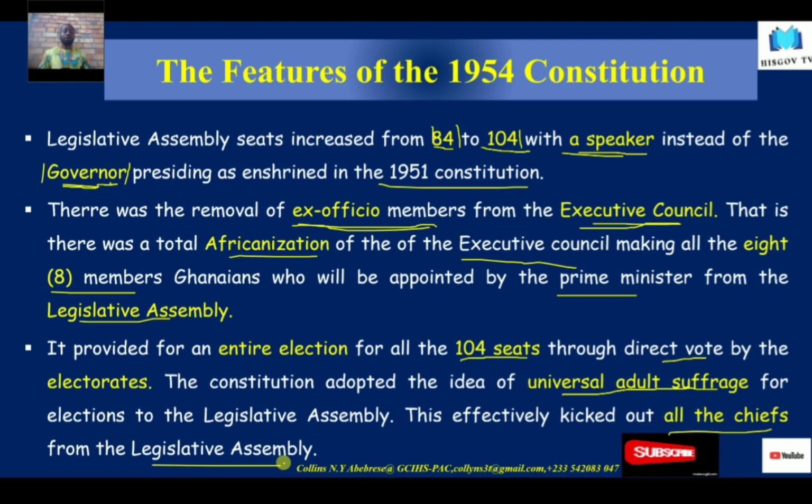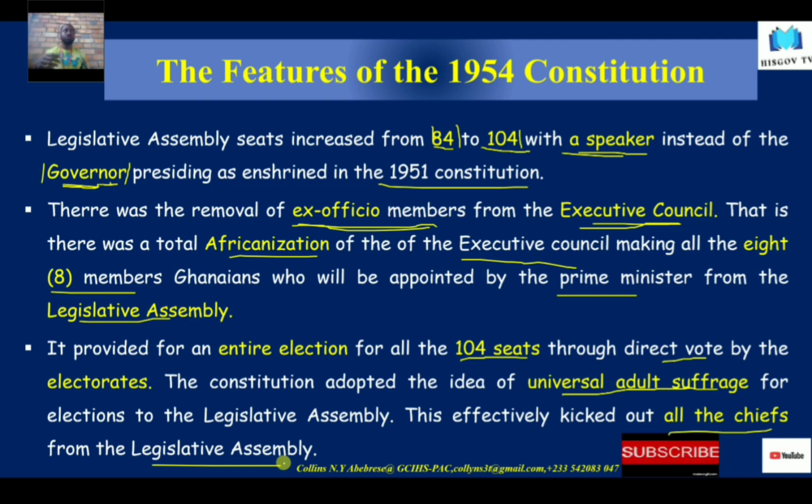Okay, and so the role of the chiefs was still maintained by the British, and we shouldn't blame Nkrumah for taking out the role of the chiefs, because the British had their own intentions of why they may want to maintain the chiefs on the Constitution.